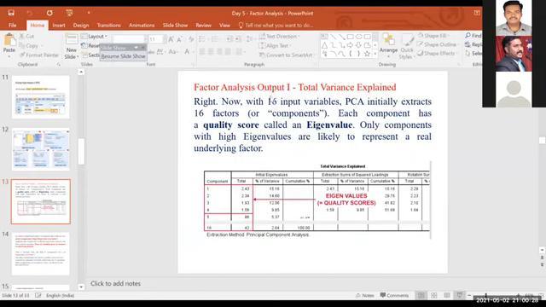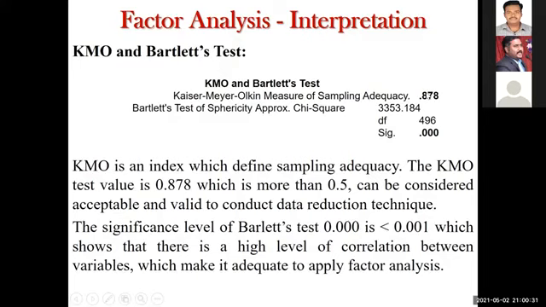Now see the first output, KMO and Bartlett's test, right? So 0.878. See, I told you it should be more than 0.5. This is how you have to write your interpretation for the first output table. KMO is an index which defines sample adequacy, and the KMO test value is 0.878, which is more than 0.5. That means this is acceptable and your data is valid. See the significance value 0.000, which is also less than 0.01 as well as 0.05. That means all the variables for your study are highly correlated, so you can do factor analysis. You can go ahead to find out the factors.